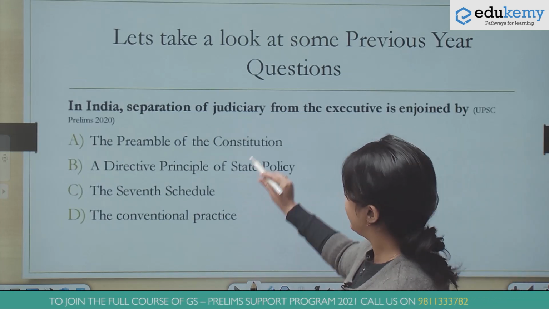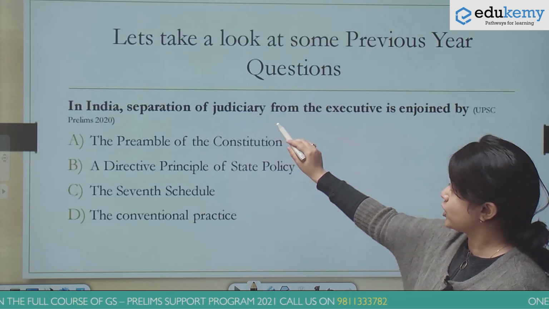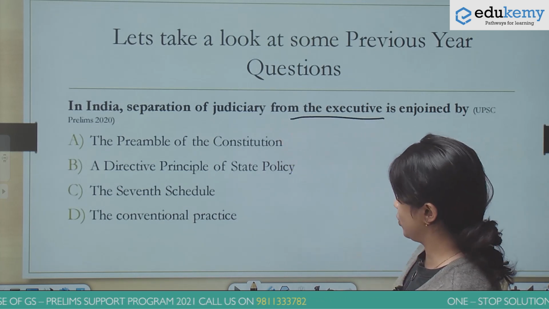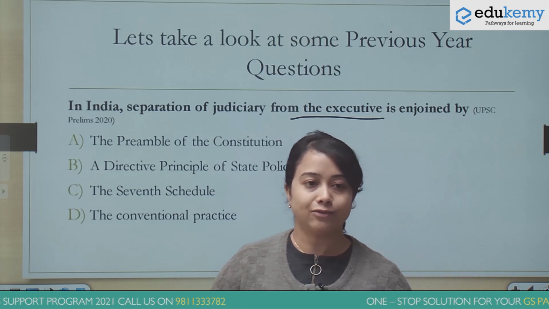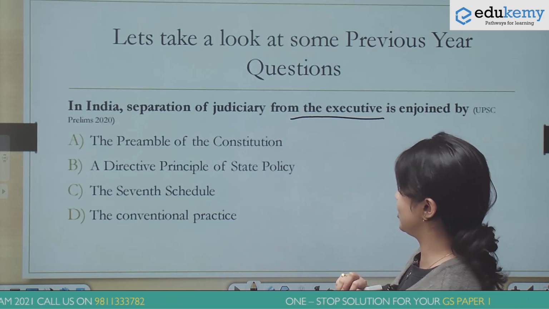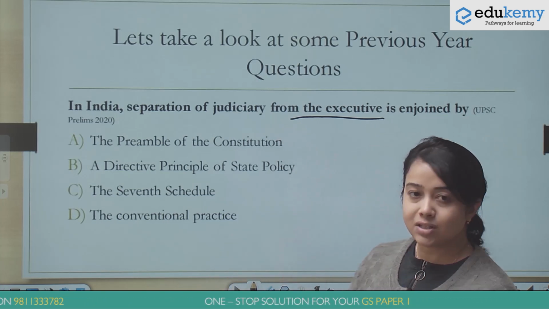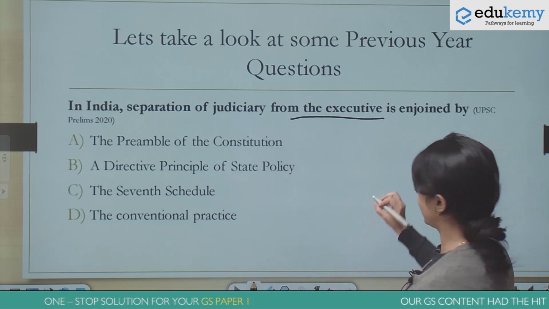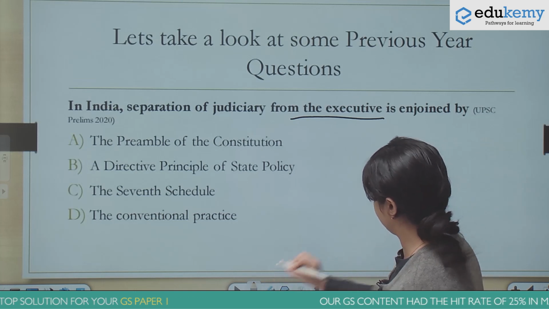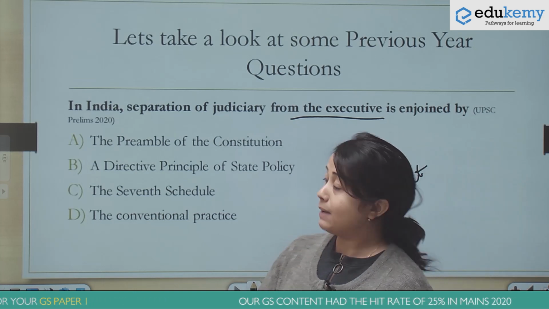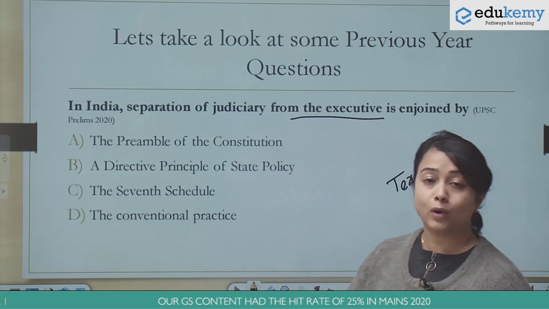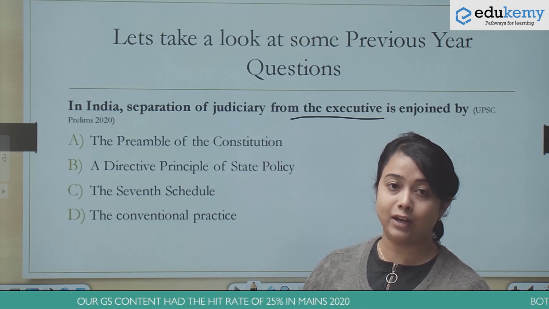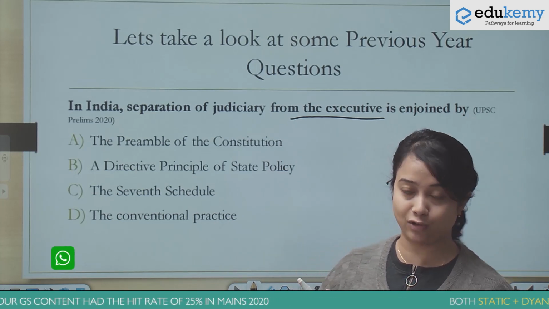Next question. This is related to the separation of judiciary from the executive. And in which part of the Constitution do we find this principle? See, to answer a question like this, it is very important that we be well versed with the text of the preamble. If you know the text of the preamble, this kind of a question is going to be a low-hanging fruit for you and you can easily ensure 2 marks for yourself.